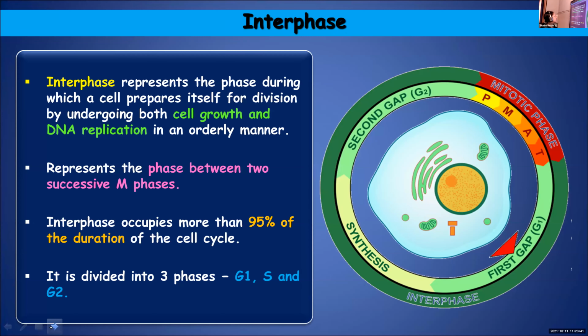We'll start with the first phase, that is interphase. Interphase is one among the two basic phases. Interphase represents the phase during which the cell is preparing itself. It's a preparatory phase, which prepares itself for division by undergoing cell growth and DNA replication in an orderly manner.